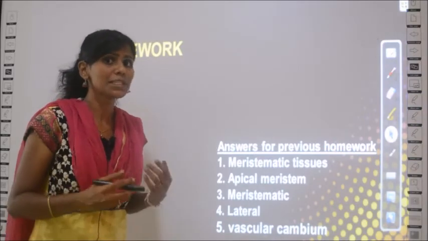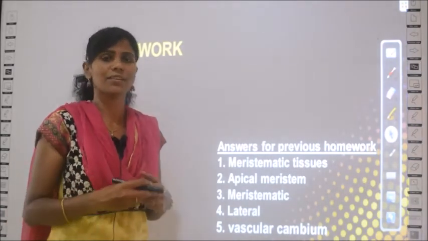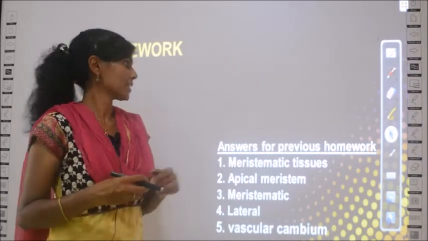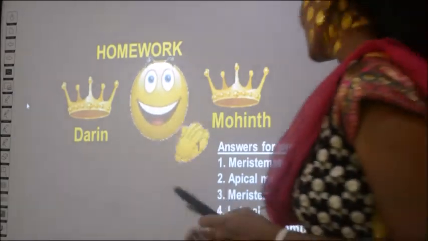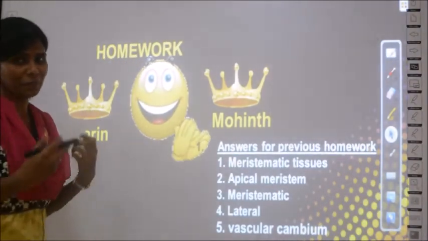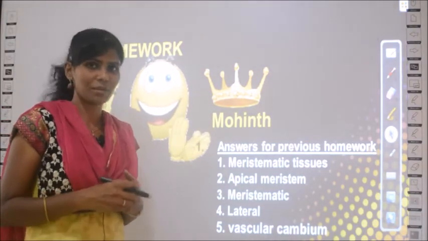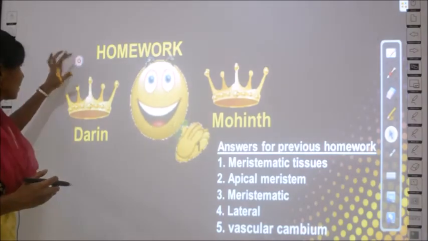Then we will see who sent me the first right answer for the previous class. Who is that? Yeah, that is Darren and Mohand. Both of them had sent me the correct answer at the same time. So both of them have won this.